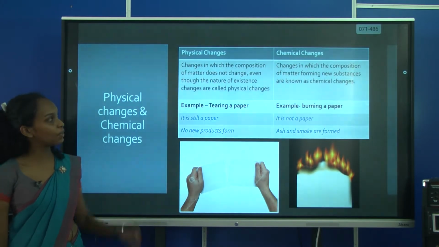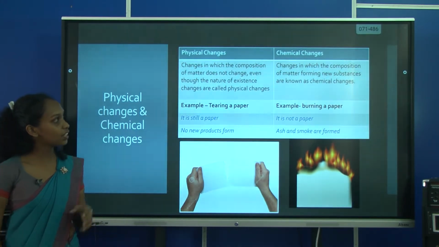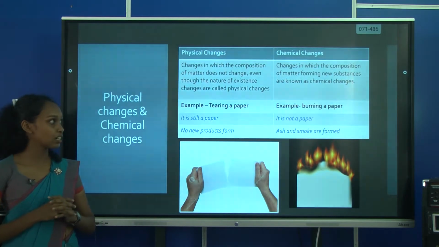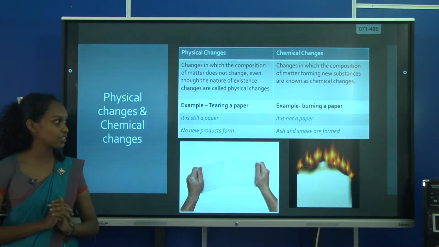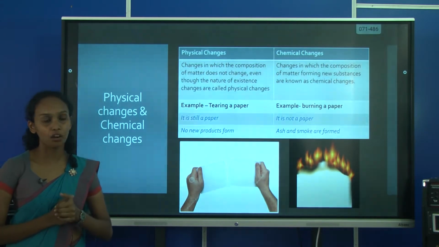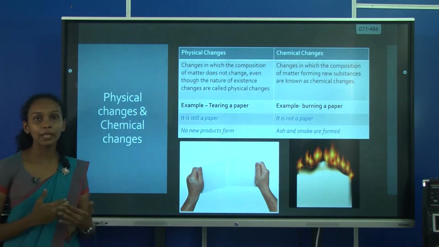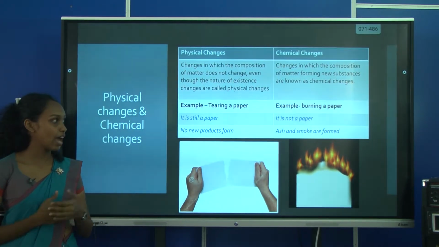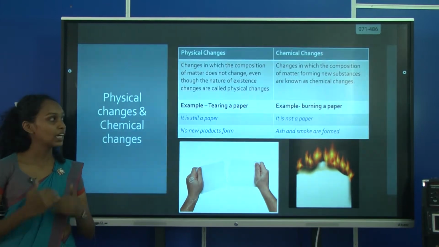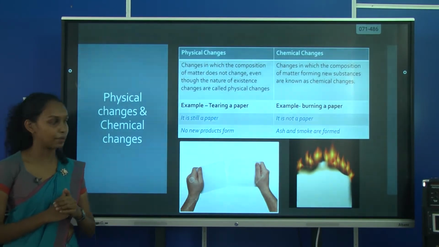Then what is a chemical change? Changes in which the composition of matter changes, forming new substances, are known as chemical changes. Example, burning of a paper. When you burn a paper, ash and smoke are formed, and after burning, it does not remain as a paper.